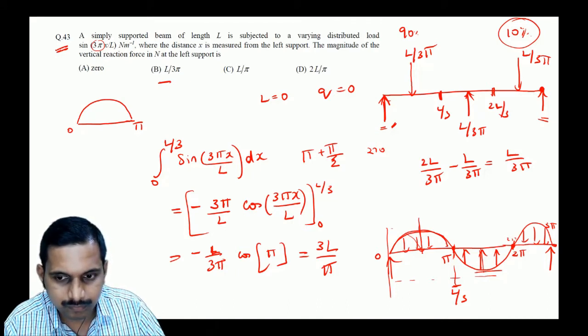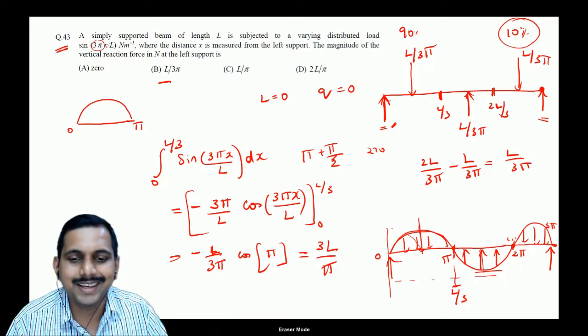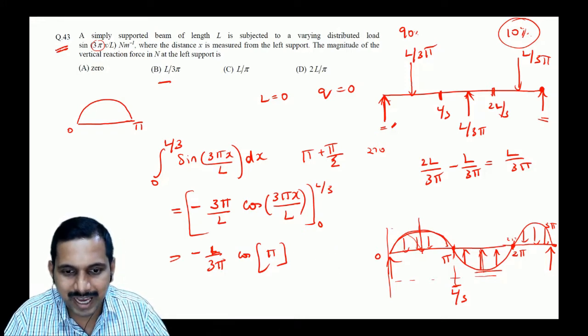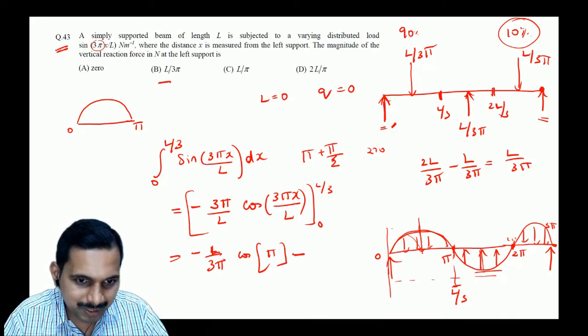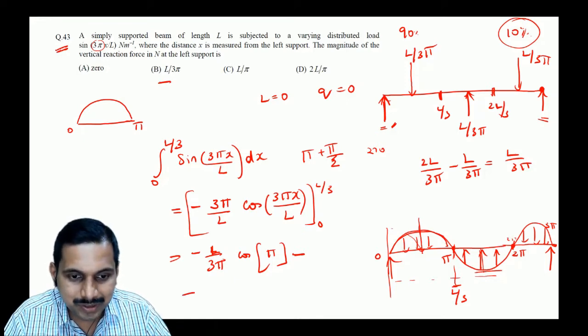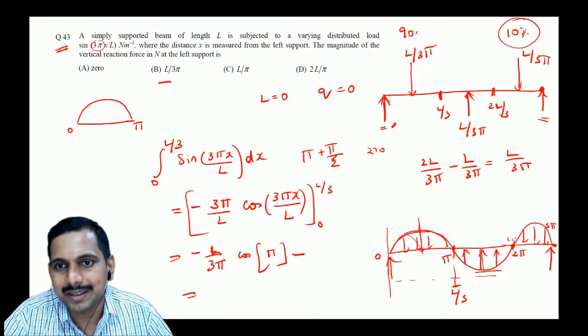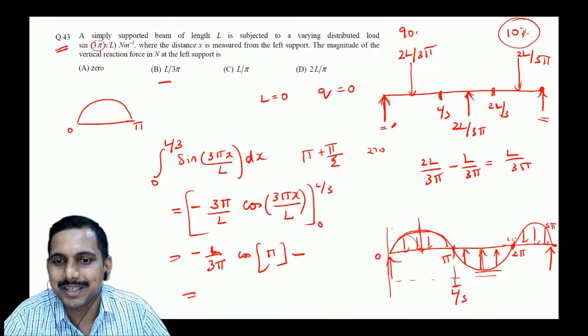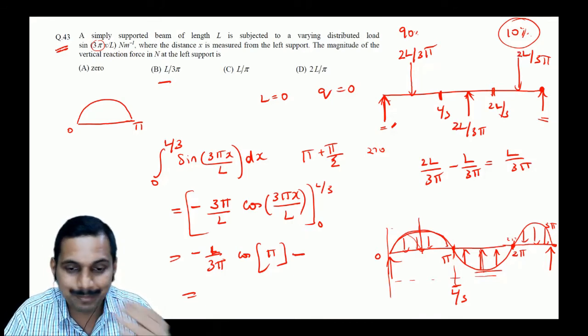You didn't consider cos of 0. Yes, there we missed, you are correct, okay? So here we have minus cos of 0. So this would become minus, so plus. I'm very sorry here. So this becomes 2L by 3 pi, 2L by 3 pi. So correct. See, we missed something.